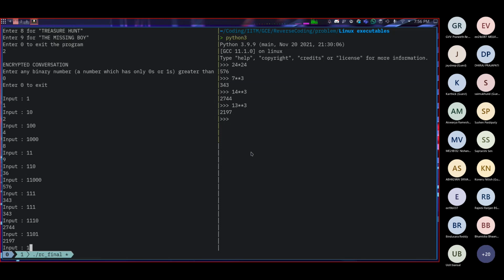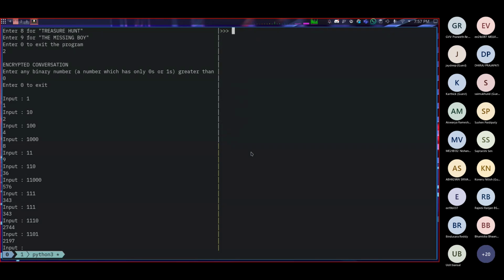So let's say there are 5 ones in a number, and the number's value in binary is equal to, I don't know, 27, right? I don't know if it's possible, but it's equal to 27. Our answer should be 27 to the power 5, whatever this number is, right? So this is what we are supposed to do. So I suppose the logic is clear.